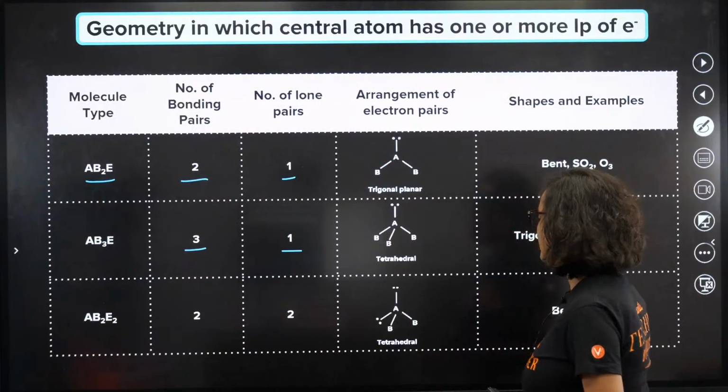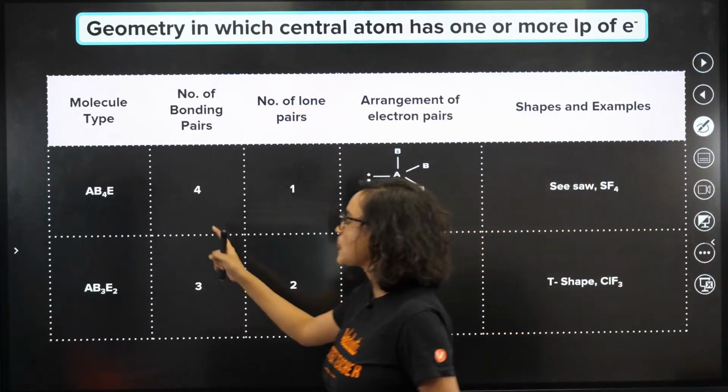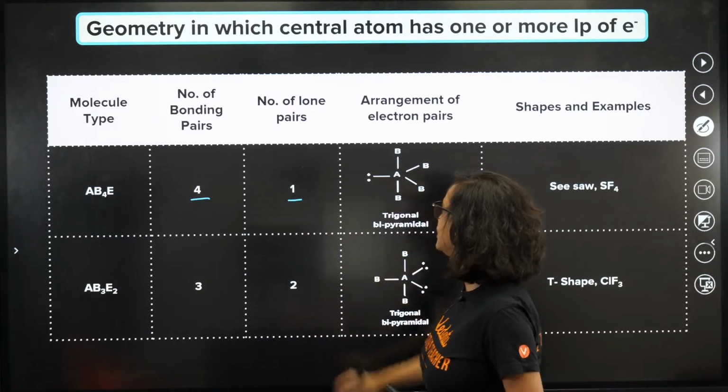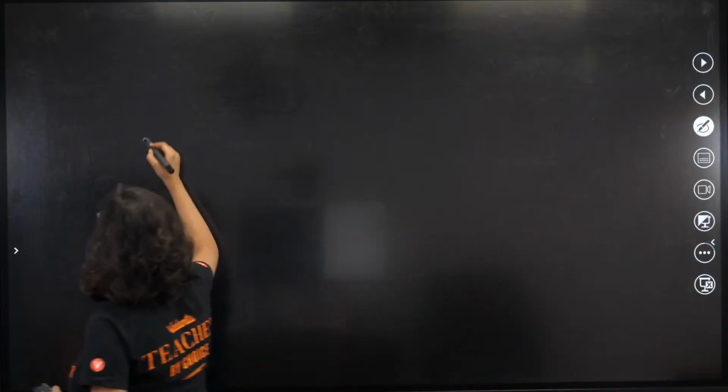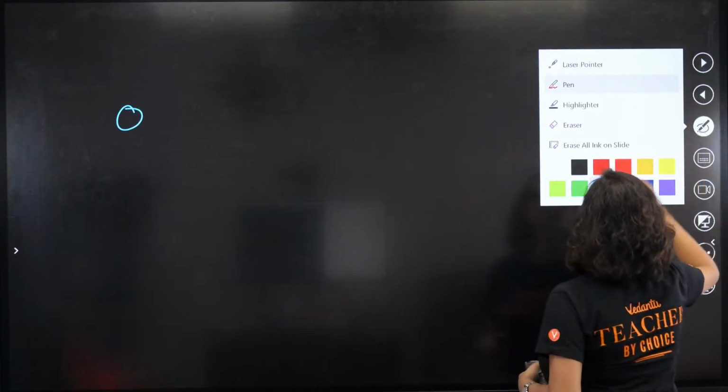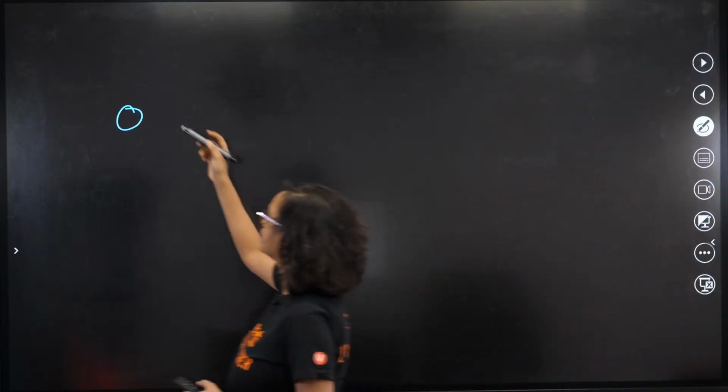Alright, yes, this is what we get. Correct, guys? Okay, so we have understood this. Now, AB4E, what if you have 4 bond pairs and 1 lone pair? For 4 bond pairs, 1 lone pair, what will happen? This will be our central atom, not metal atom, sorry, I am used to coordination compounds.